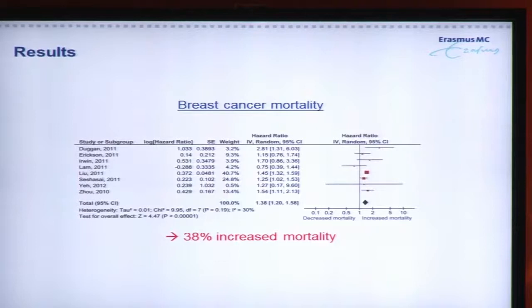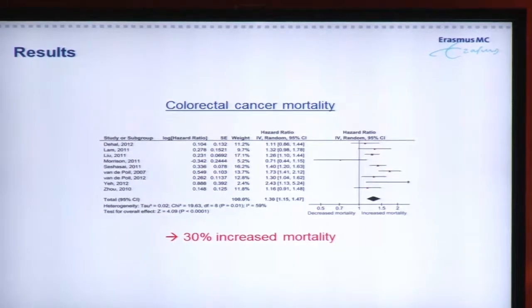And then here's the plot for the breast cancer mortality. Again, the black dot does not reach the vertical line, so this indicates that diabetic patients have a 38% increased mortality of breast cancer compared to non-diabetic patients. And for colorectal cancer, diabetic patients had a 30% increased risk of mortality compared to non-diabetic patients. And again, this was statistically significant.